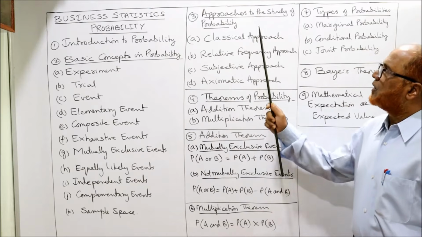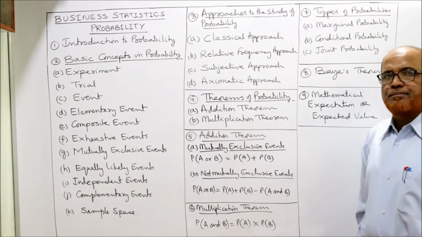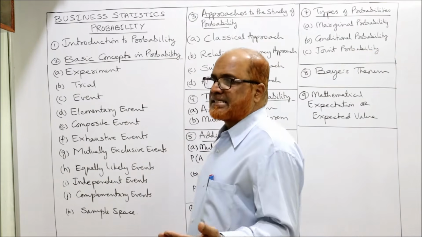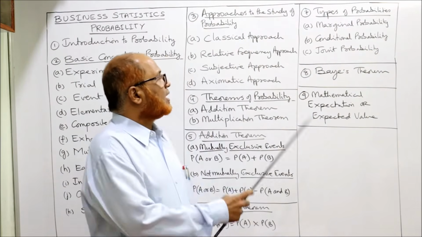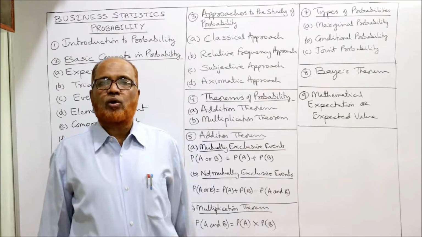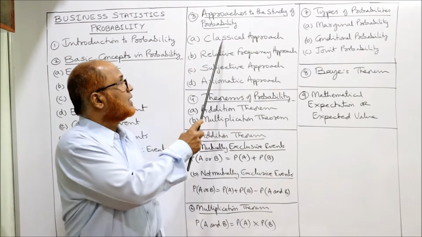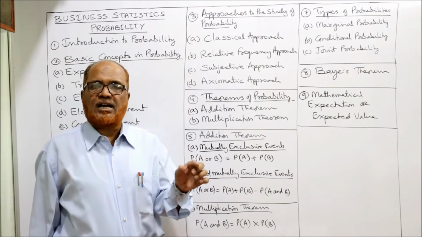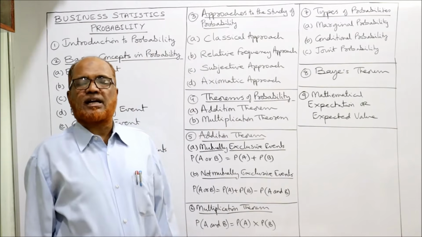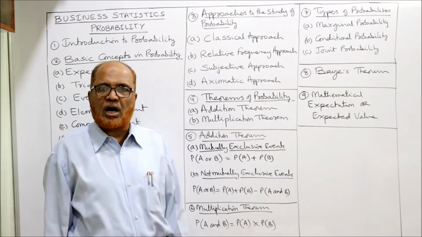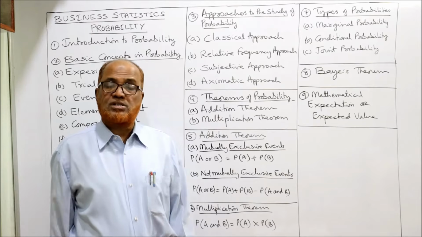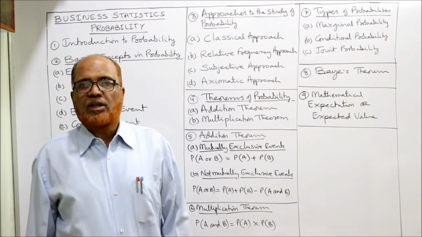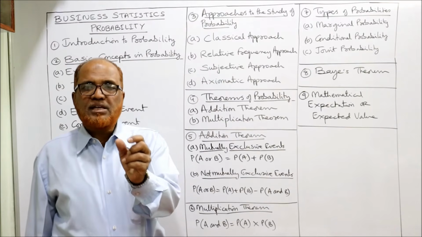Now we'll come to the next topic called approaches to the study of probability. What are the theories regarding probability? So the theory regarding probability we classify into 4 categories. The first, classical approach. This is the oldest approach for the study of probability. Probability के study का सब में पहला approach जो था वो classical approach. It's the oldest.